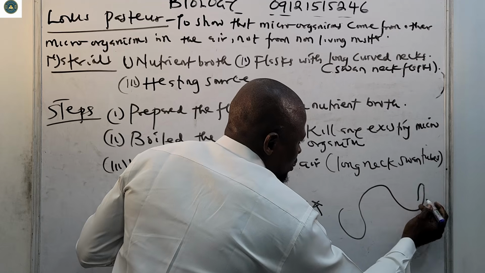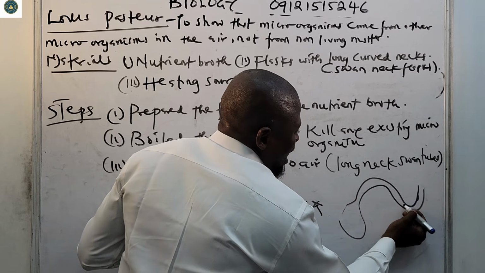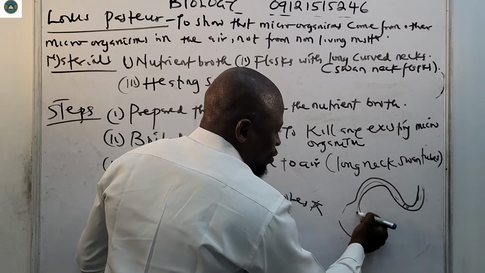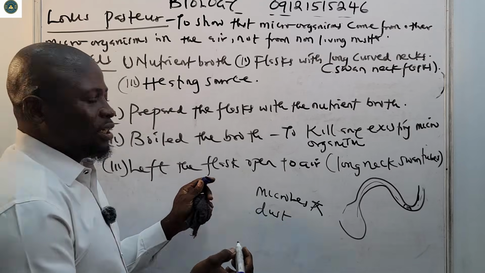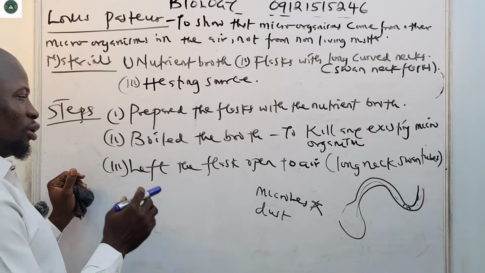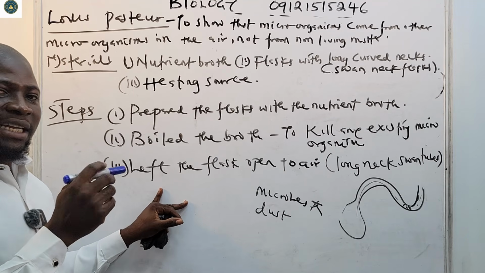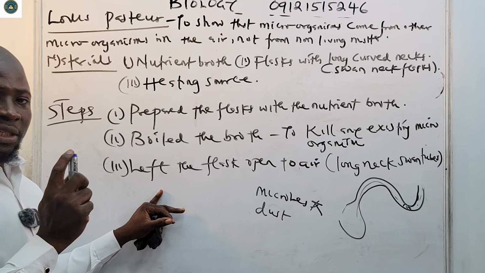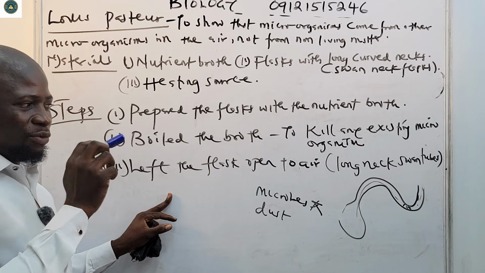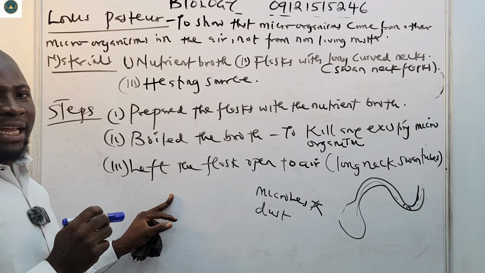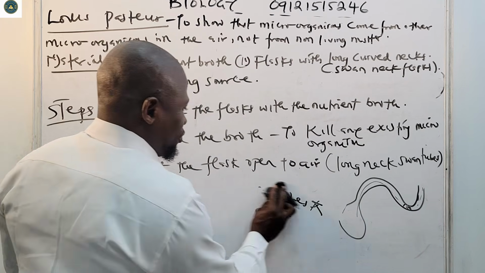This is how it looks. The dust particles will be trapped somewhere here. Air can enter freely, but the microbes and dust will be trapped somewhere. They will not be able to travel to the nutrient broth. So he left the flask open to air so that air can enter into the tube, but microbes and dust will be trapped at the curve in the tube.